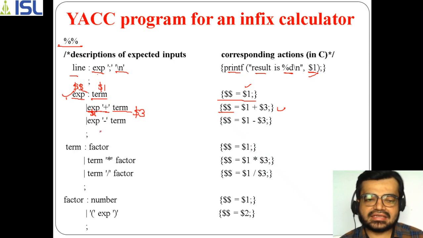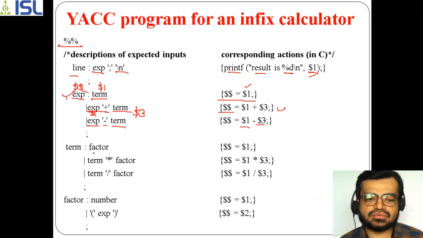Similarly, in the next line of the grammar, we are taking expression minus term. So this expression refers to $1, minus is the second part, and term is the third part, that's why $3. And all this is again taken in the actions. Similarly, there is another grammar rule, where we have term as a factor.